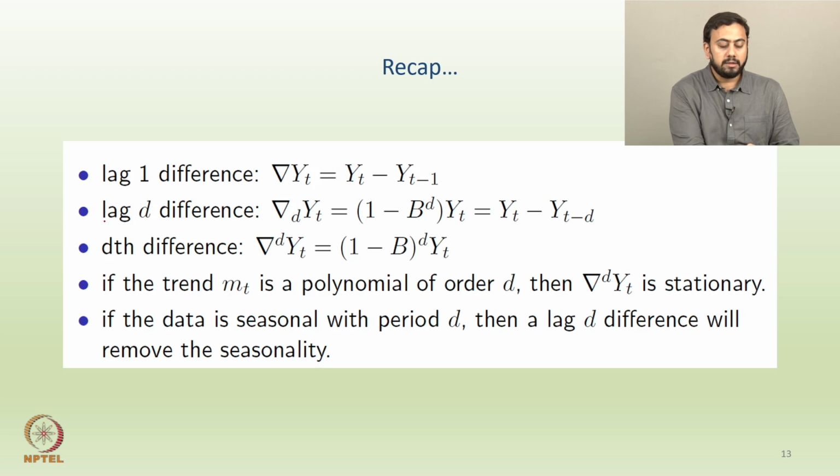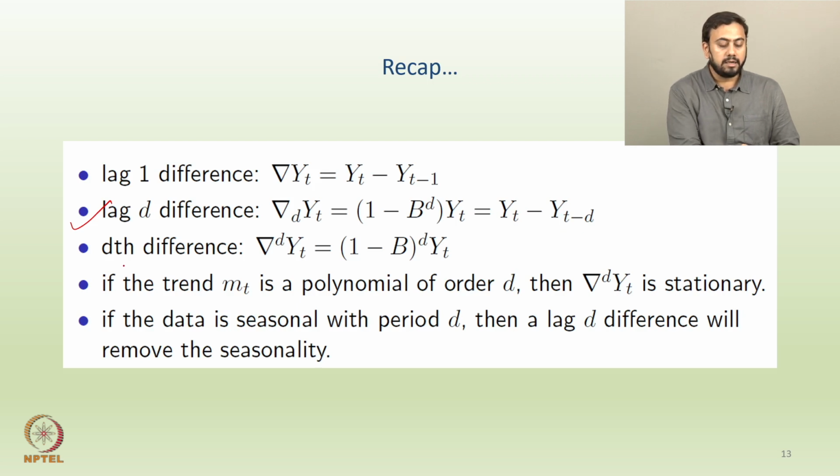By the way, if you remember, this lag D difference is used when there is seasonality. If you want to difference directly at a particular lag, the formula is YT minus YT minus D. The lag between the subscripts here is nothing but D, so we call this a lag D difference.